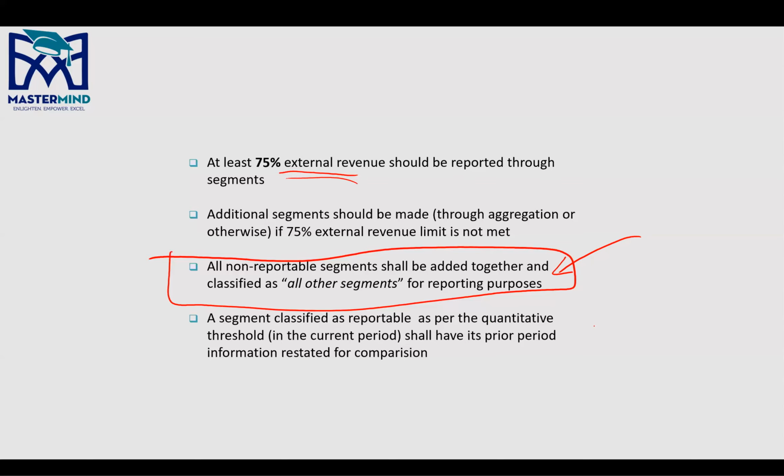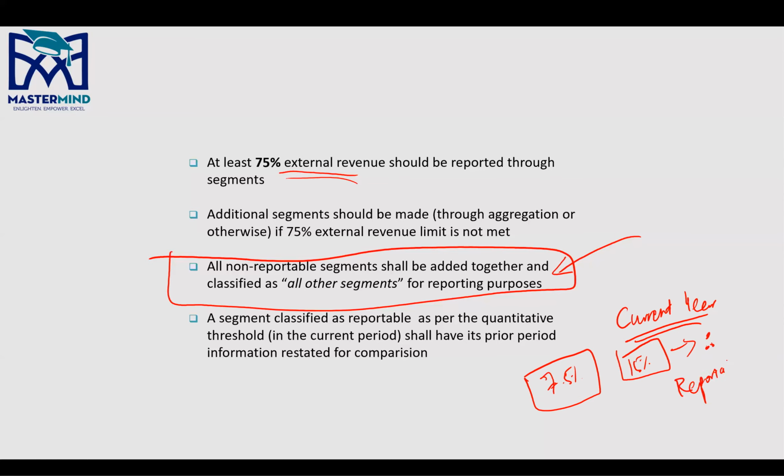So for example, in the current year, let's suppose it meets the revenue test, right? The revenue test, for example, turns out to be 15%. In the previous period, it was 7.5%, right? And neither the profit test nor the asset test was being met, right? Therefore, this segment becomes reportable in the current year.